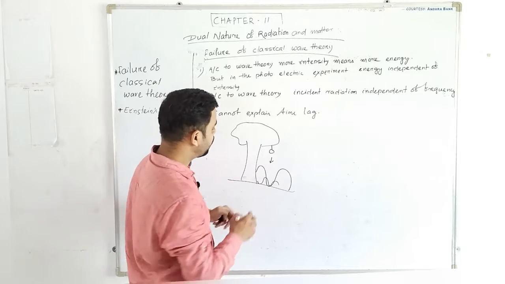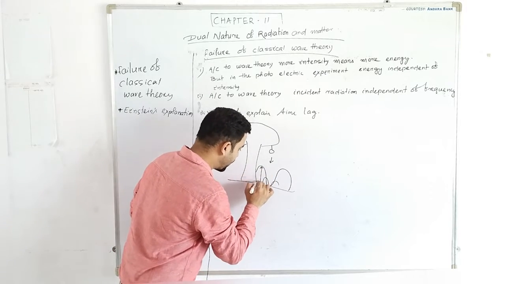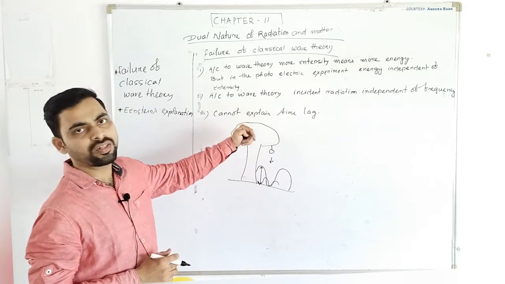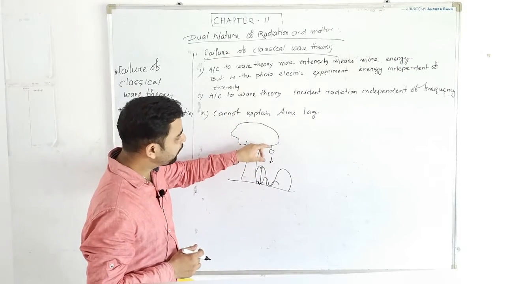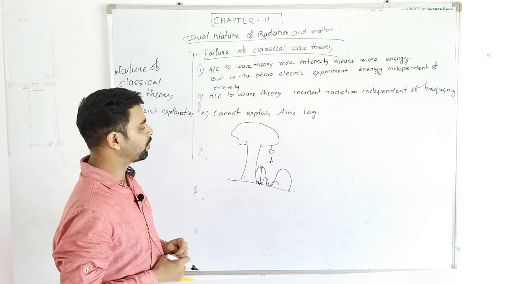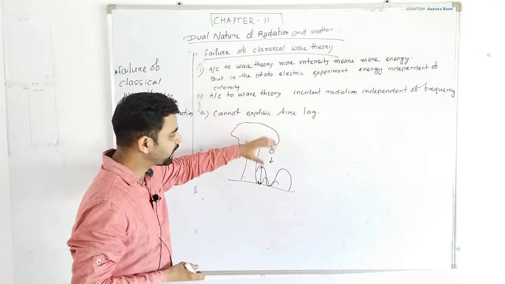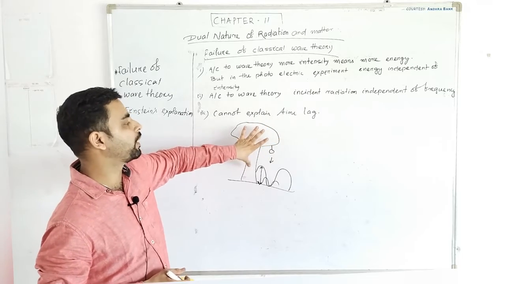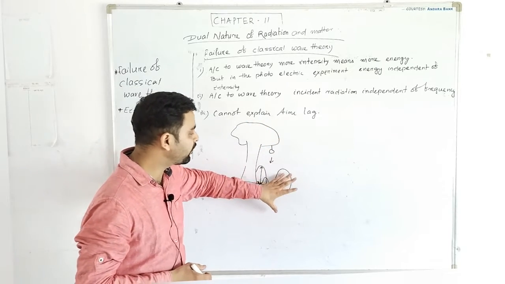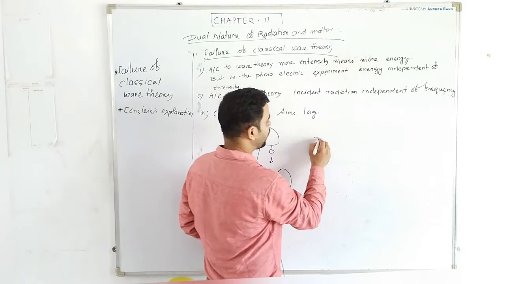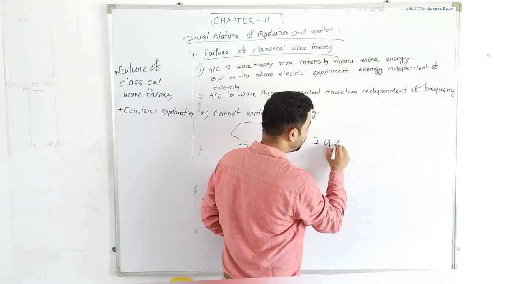So here, if the wave's amplitude is increased, the probability of emission is higher. Emission or detaching from this material is only possible if the amplitude of the wave is more, and we know that intensity is directly proportional to the amplitude.